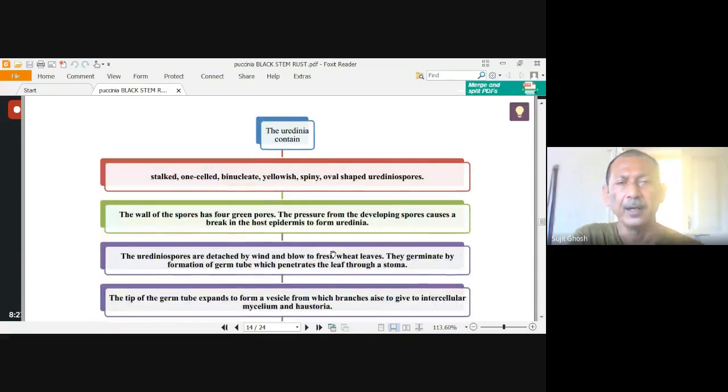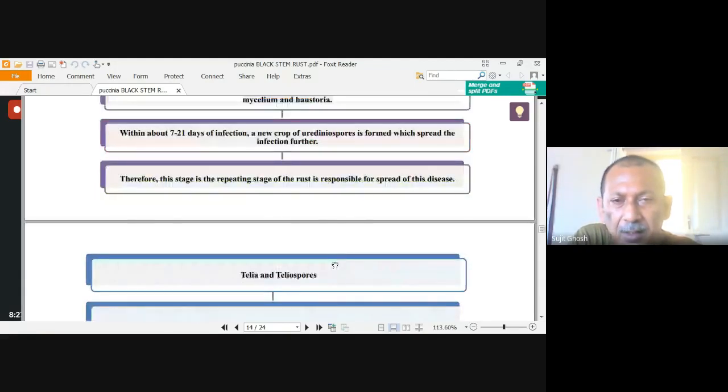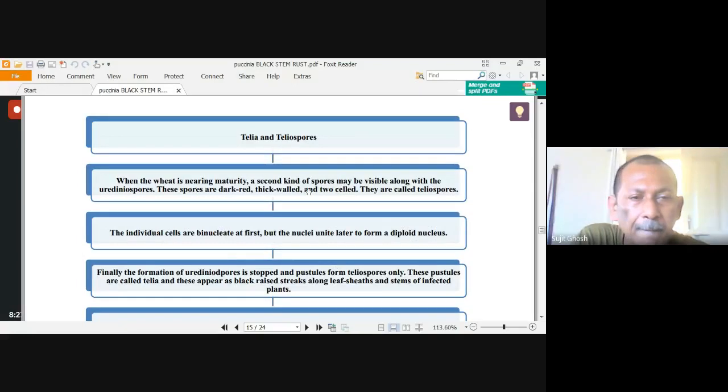Now the uredospore. This is a stalked, one-celled, binucleate, yellowish, tiny, oval-shaped spore. Binucleate means two nuclei are present, yellowish or brownish in color. N plus N nucleated condition is there, and one cell. Okay, now come to the teliospore stage. This is a dark red, thick-walled, two-celled spore, that is called teliospore.